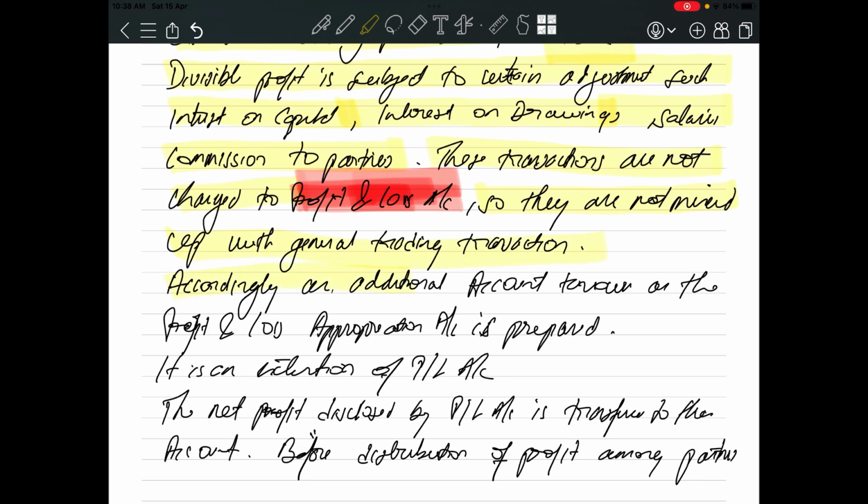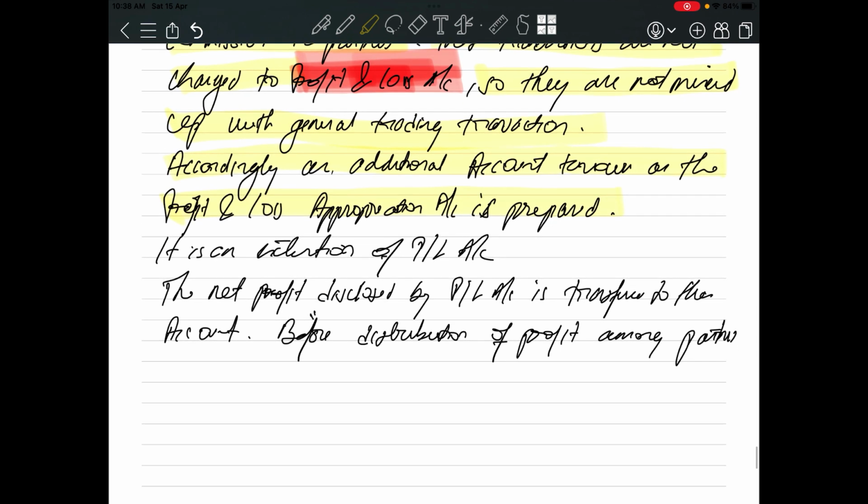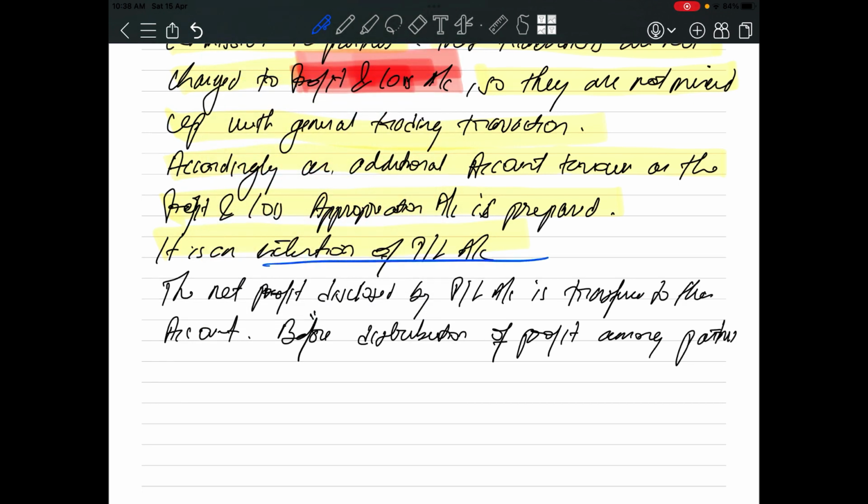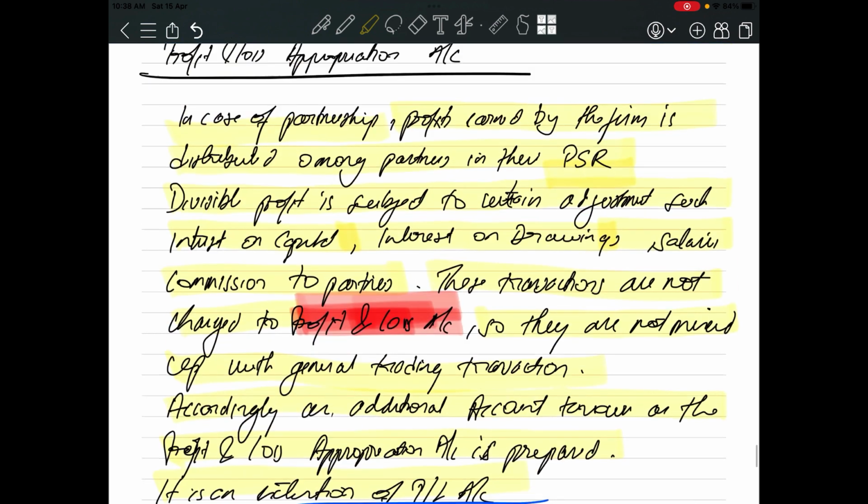Accordingly, an additional account known as the P&L appropriation account is prepared. It is an extension of the profit and loss account. This is an important point: it is the extension of the P&L account. The net profit disclosed by the P&L account is transferred to this account before distribution of profit among partners.